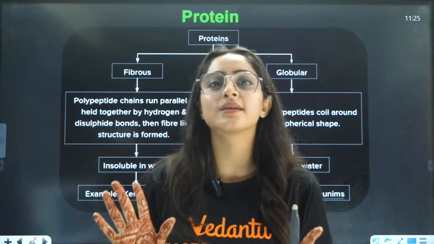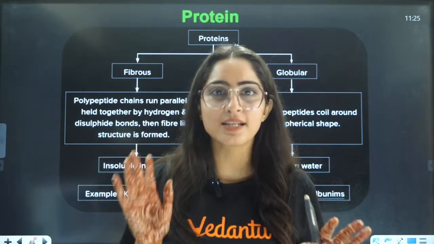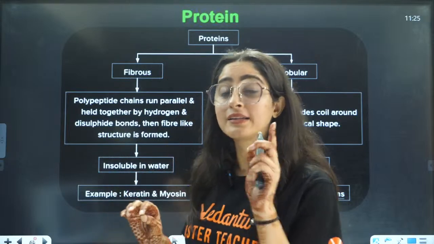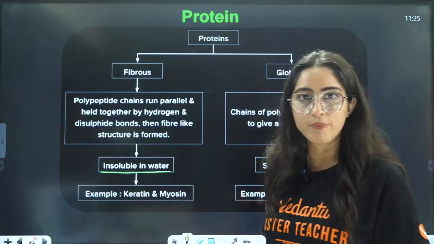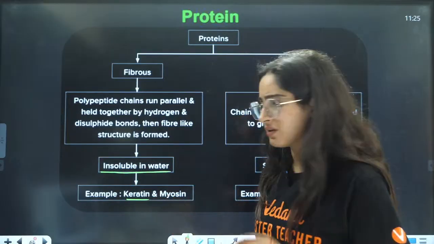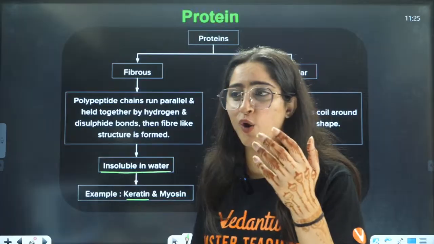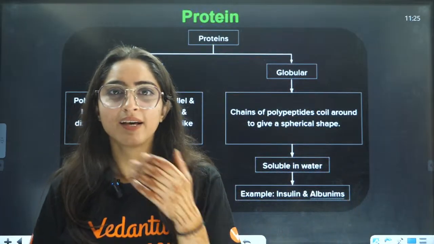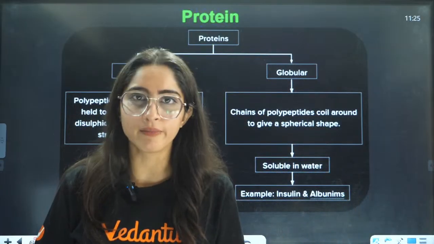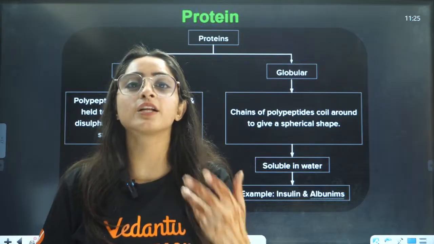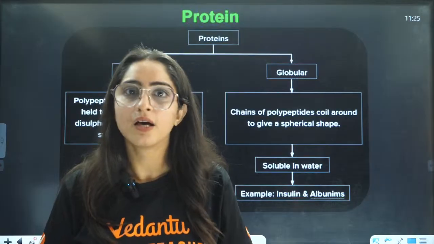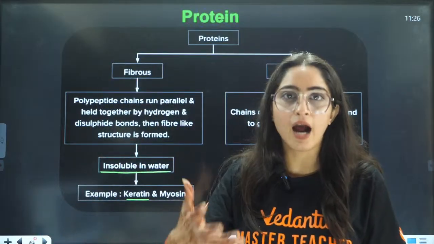Nails will stay as it is. Your hair will stay as it is, right? Now, that is the reason why this is so, because they are insoluble protein form. Keratin. Have you gone to any hair spa or something, right? You must have heard about keratin treatments, right? That they will give you keratin in your hair. Keratin is basically a protein, right? So they can give you protein artificially.